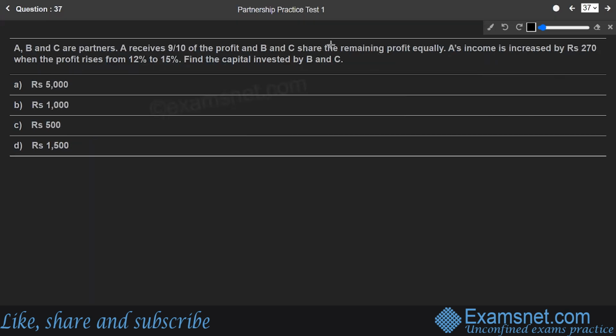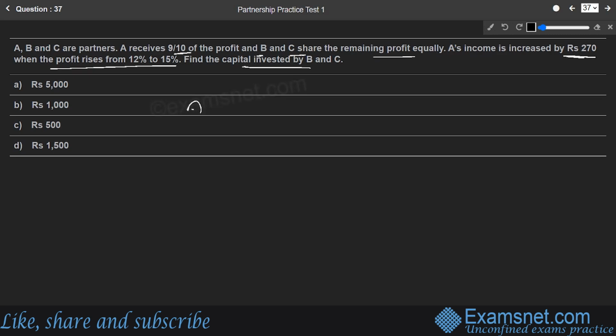Okay, so the question says A, B, C are partners. A received 9 by 10 of the profit and B and C share the remaining profit equally. A's income is increased by rupees 270 when the profit rises from 12% to 15%. Find the capital invested by B and C. So we'll figure out the first line first. They say A, B, C are partners. A received 9 by 10 of the total profit.